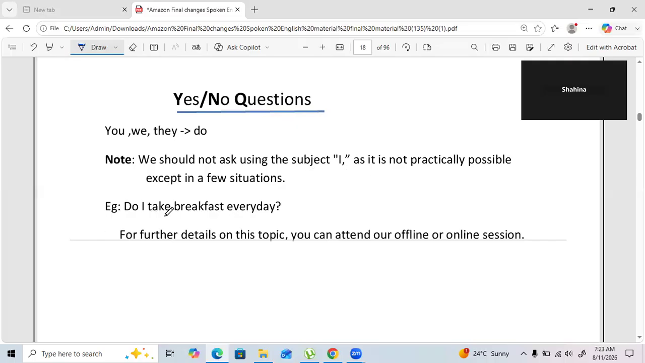For example, if I say, do I take breakfast every day? You know what the meaning is? It means I'm asking myself, and asking myself is like talking to yourself, which is not the right thing. Why? Because if you talk to yourself, people will take you the other way. Those who talk to themselves are declared as mentally retarded.